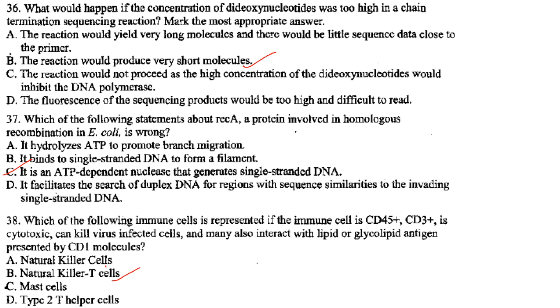Which of the following immune cells is represented if the immune cell is CD45 CD3 positive, is cytotoxic, can kill virus infected cells and may also interact with lipid or glycolipid antigen presented by CD1 molecules? So these characteristics, it is of natural killer cells and killer T cells. Okay. Natural killer T cells. So answer is option B.